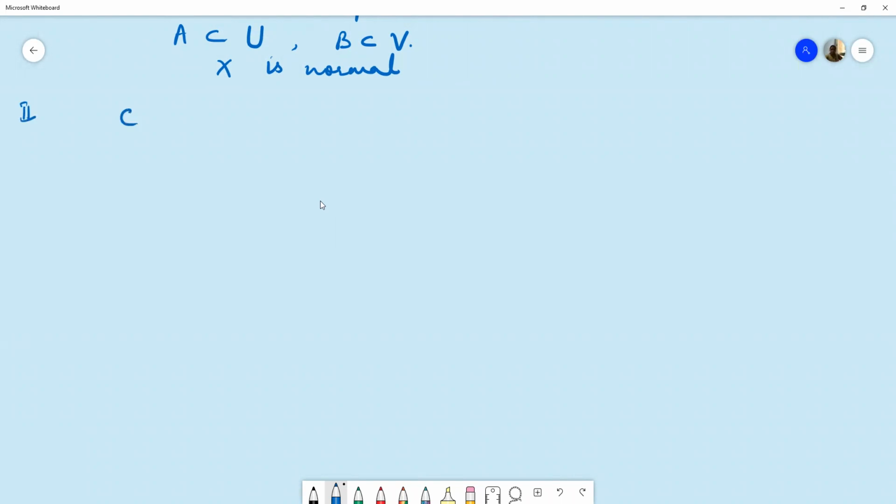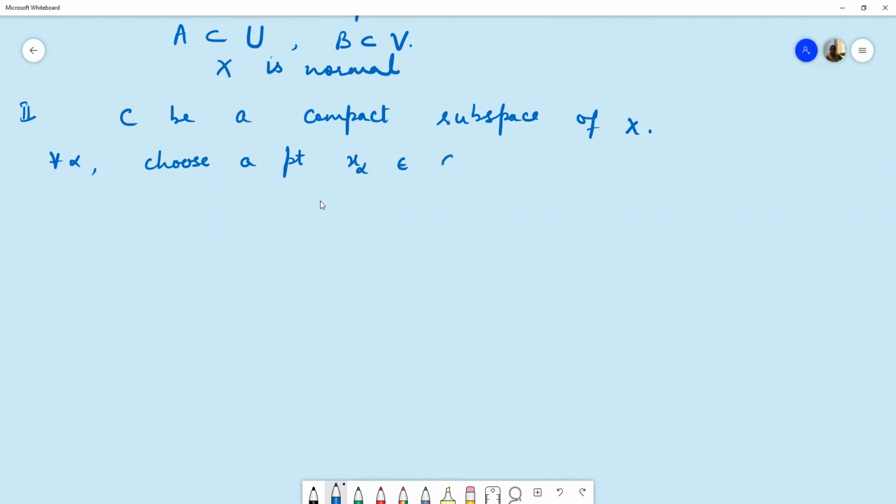So let C be a compact subspace of X. Now for each alpha, we choose a point X alpha in C intersection S alpha minus P. Now here we will prove that these points X alphas are just a finite number of points.